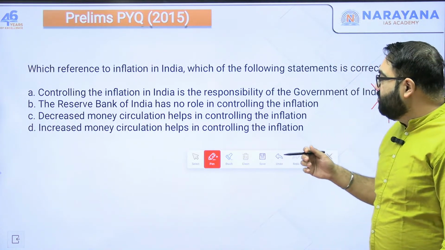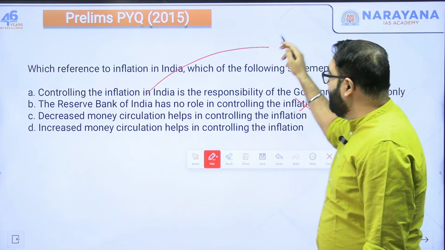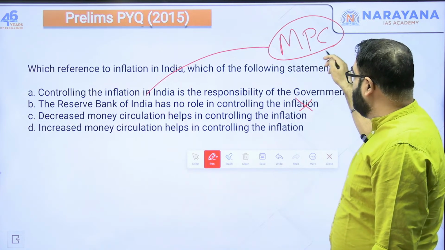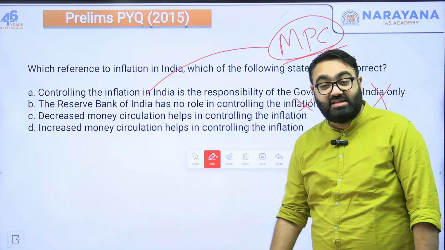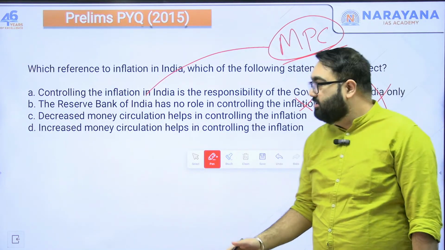Reserve Bank of India has no role in controlling inflation. No, we just discussed yesterday. RBI in fact has a proper committee called Monetary Policy Committee whose responsibility is inflation targeting, to make sure inflation remains within the range of 2 to 6%.